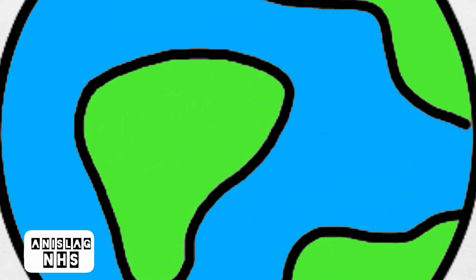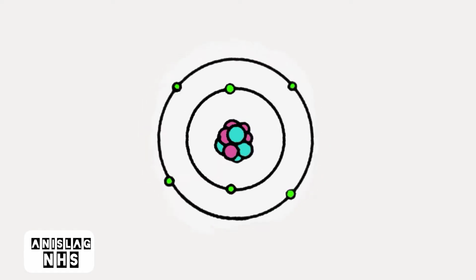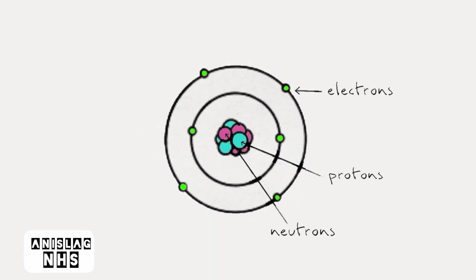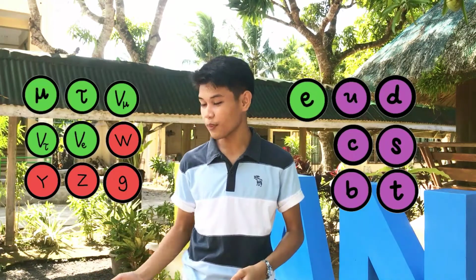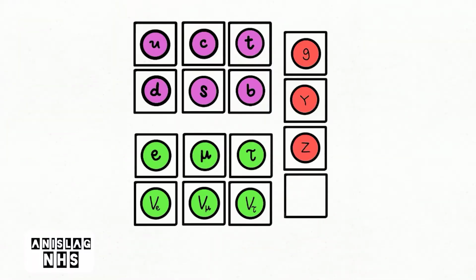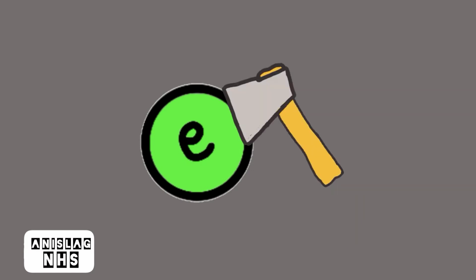We all know that everything in the world is made of atoms. Then atoms are made of electrons, protons, and neutrons. Lastly, protons and neutrons are made of quarks. Electrons and quarks are examples of elementary particles, which can be found in a standard model made by scientists. This model contains the elementary particles that are known to be the building blocks of the universe. Particles in here cannot be subdivided anymore.